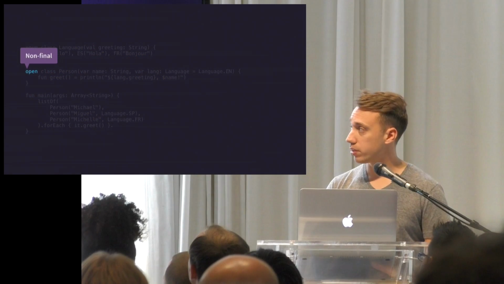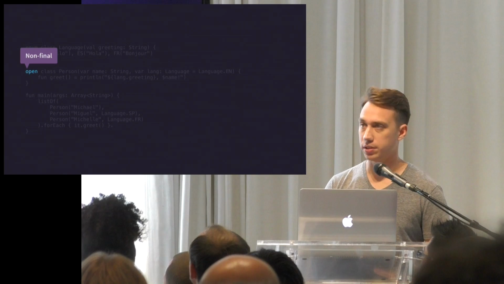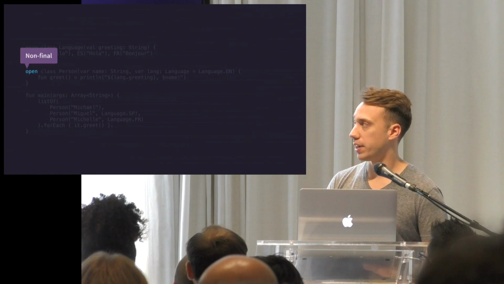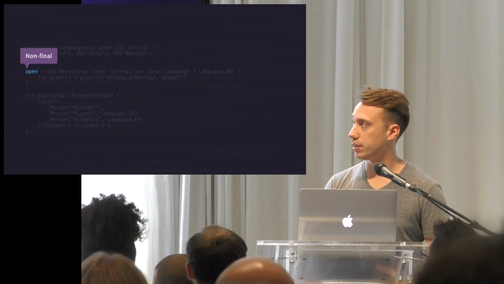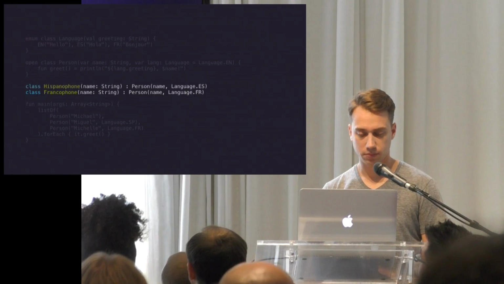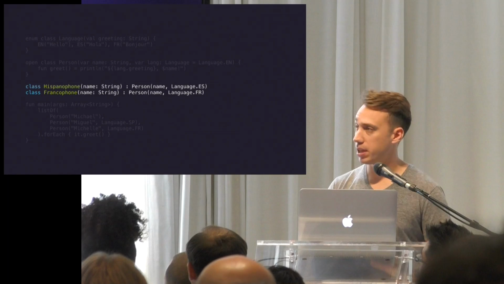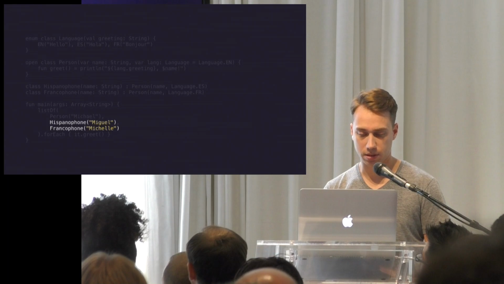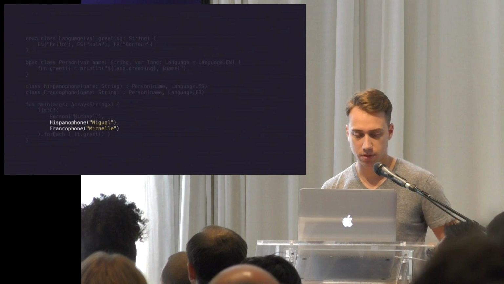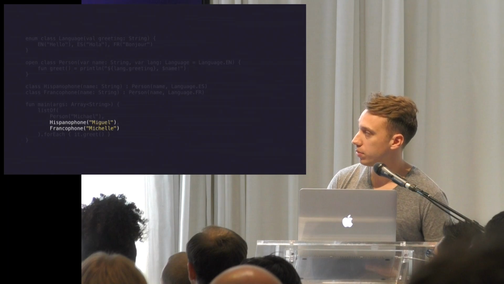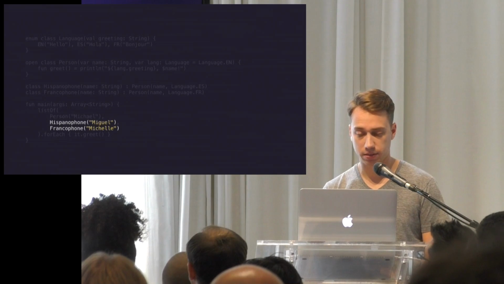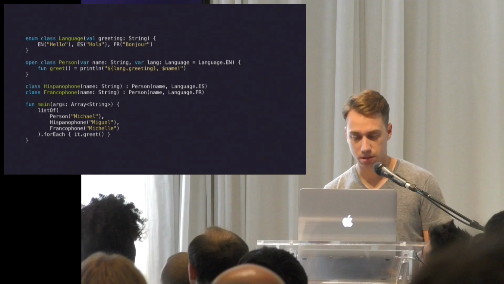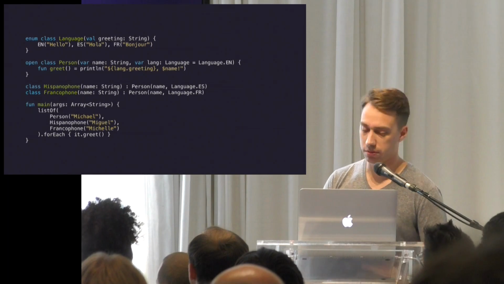All right, we can do a little better and create subclasses for each language. So first we have to make this class open, which means it's non-final. Classes by default in Kotlin are final. So let's create two classes and pass in a default language for each. And we can replace those declarations in the list with their respective subclasses. And here's our full extended hello world, showing off a lot of Kotlin's features.